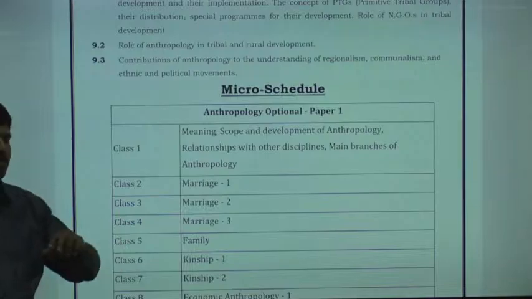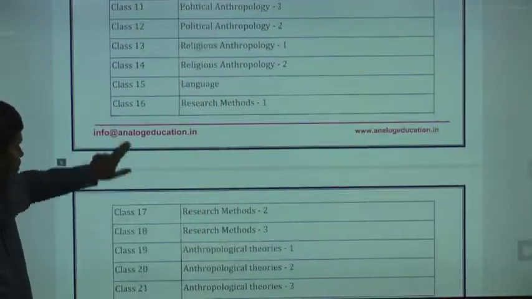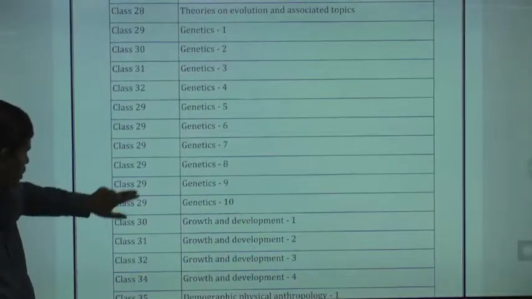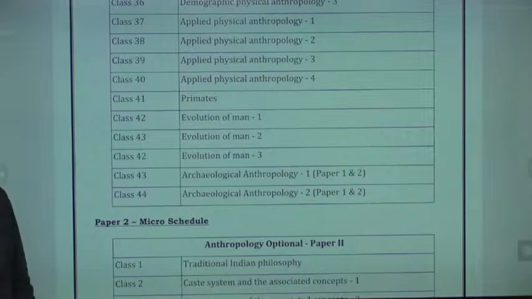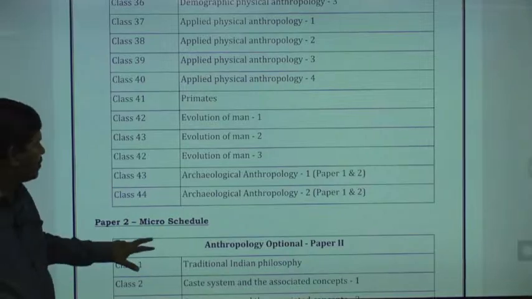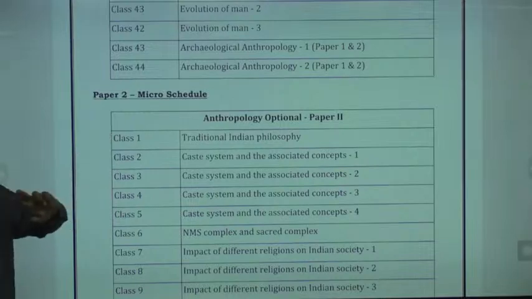Micro schedule will also be given, and for discussing paper 1, we require nearly 45 classes, around 44 classes tentatively. And paper 2 is nothing but general studies. Syllabus is also very less.